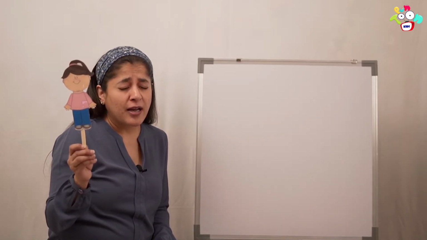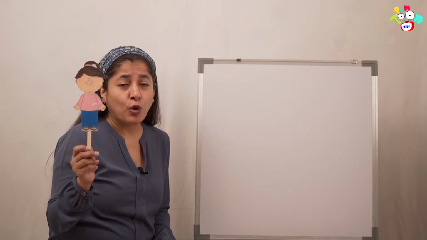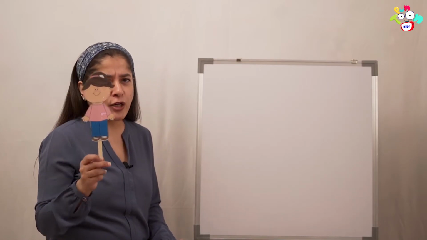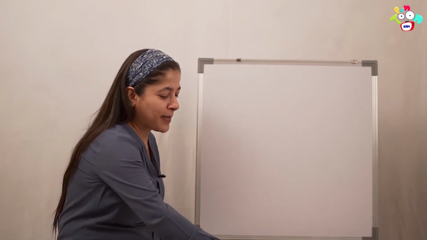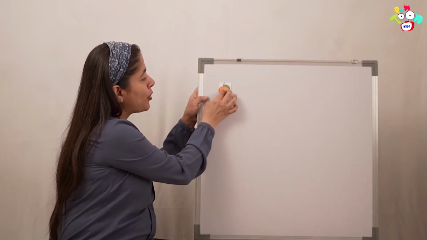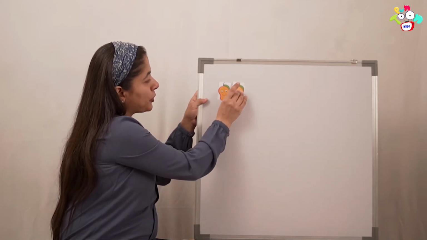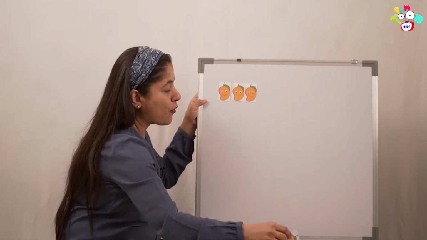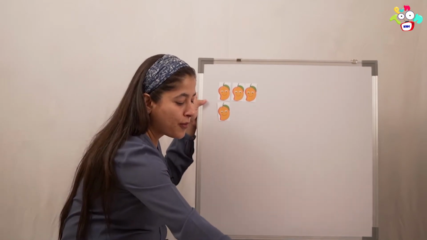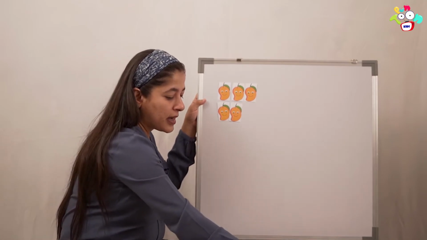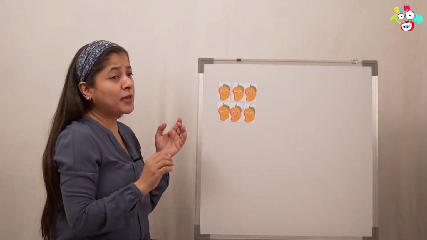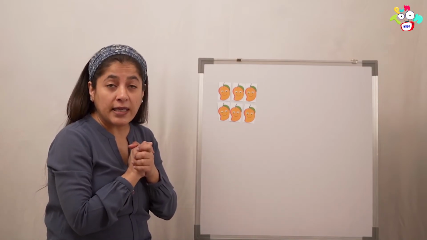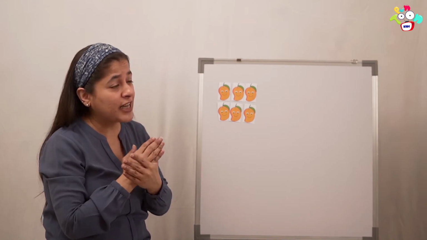So Naira loves mangoes. What does she love? Mangoes. So when she went to the market, she bought many mangoes. Let's see how many mangoes she bought. Come on, let's count. 1, 2, 3, 4, 5 and 6. How many mangoes did she buy? 6 mangoes. That is half a dozen. A dozen is 12 mangoes. Half a dozen is 6.